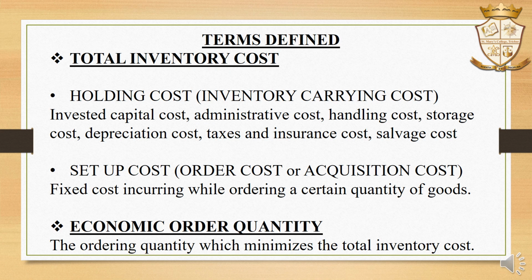Then the second one is economic order quantity. The ordering quantity which minimizes the total inventory cost is known as economic order quantity. Now there are two terms. First one is total inventory cost. Total inventory cost includes two types of cost, a holding cost and a setup cost, and next is economic order quantity.